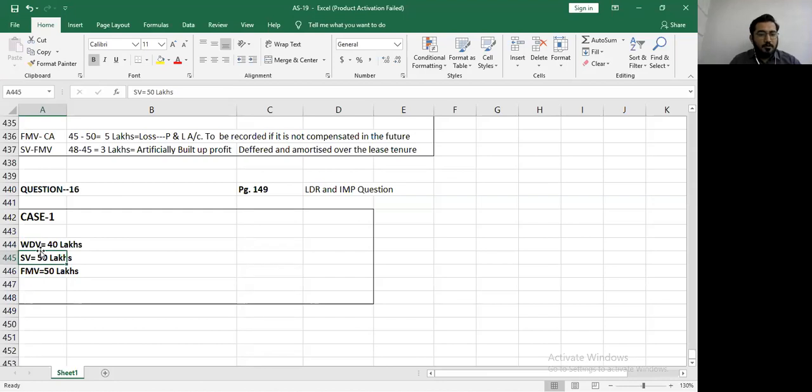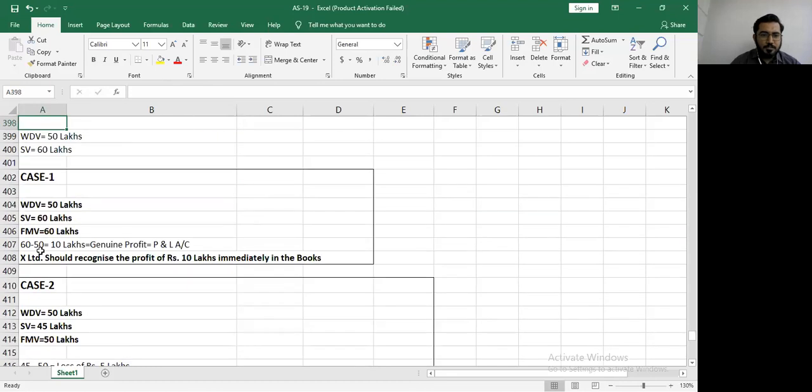If they are correct, what is the question you ask yourself in this case? Every time we ask ourselves a question: are we selling within the limits of the fair market value? Yes, we are selling within the fair value. Okay, perfect. Go ahead then. So fair value minus carrying amount, we'll get 10 lakh profit. What's your fair market value? 50 lakhs. Are you sure we take fair market value? Just cross check.